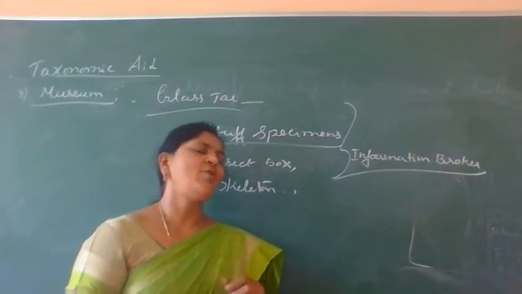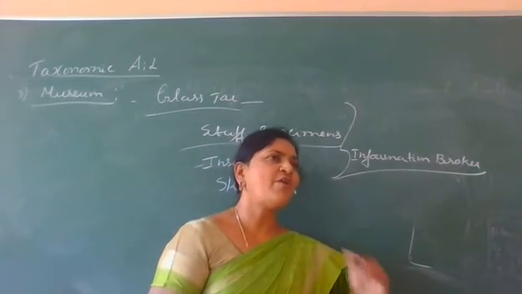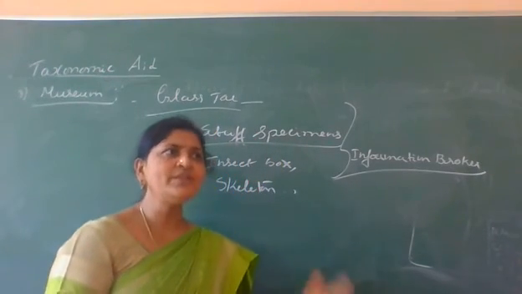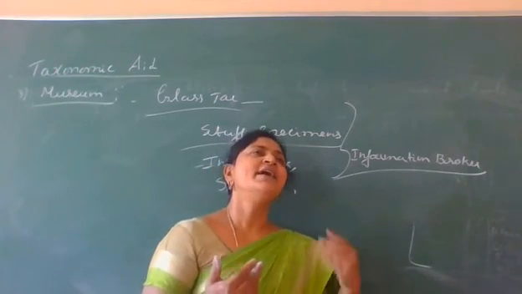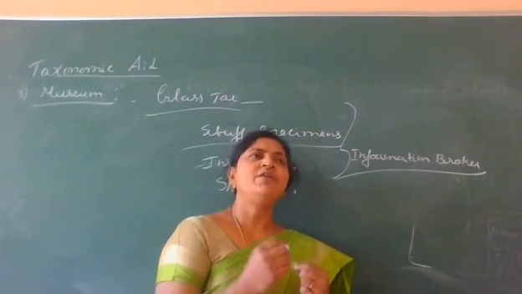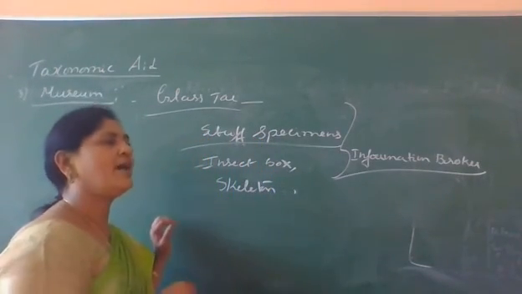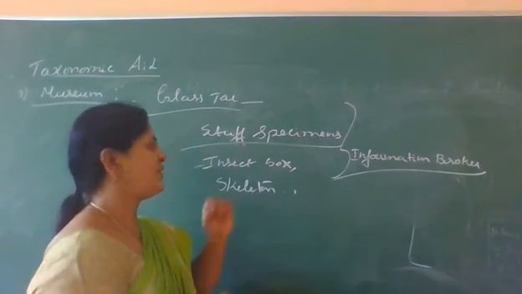In wet form, we preserve them in a preservative called formaldehyde, in a glass container. We can store the plants and animals for several years in the same nature without any decaying process. And we can observe the animals in the form of stuffed specimens.